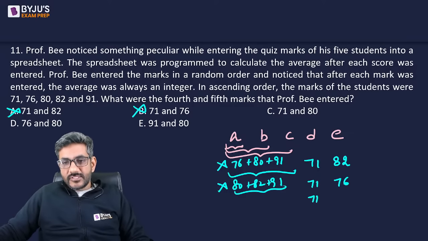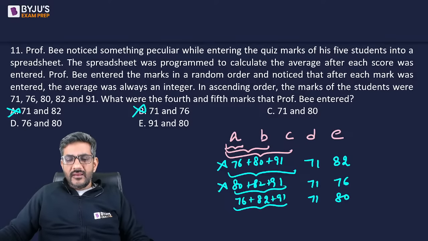Now let's check for 71 and 80. 71 और 80 लूंगा तो यहां आएगा 76 plus 82 plus 91. What is their sum? It is equal to 9 and 17 plus 7, 20, 249. It can be divisible by 3. C is a possibility. Let's check D.